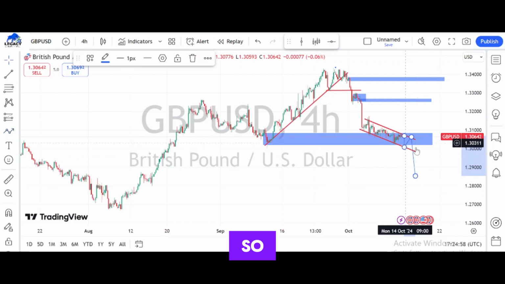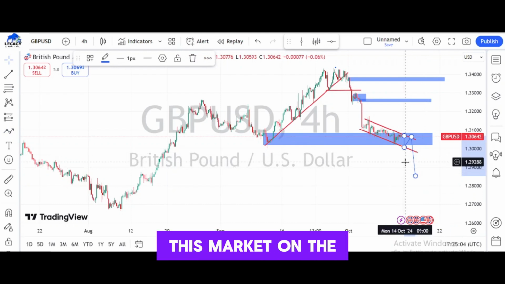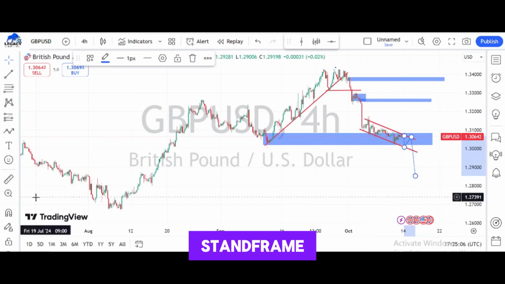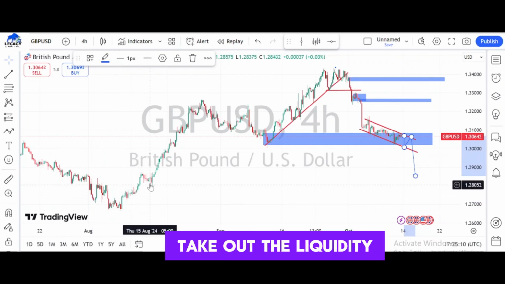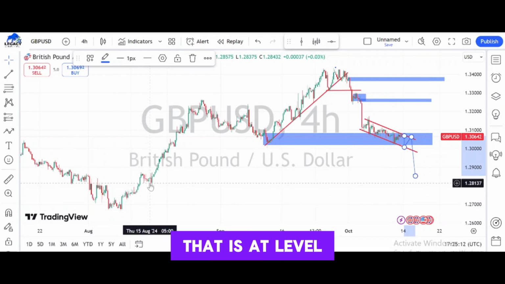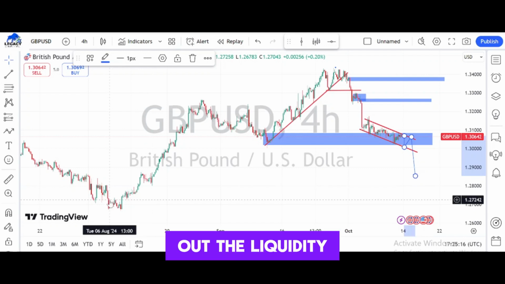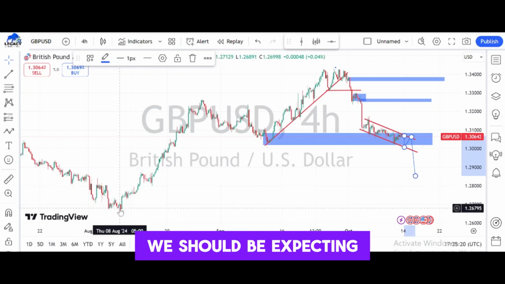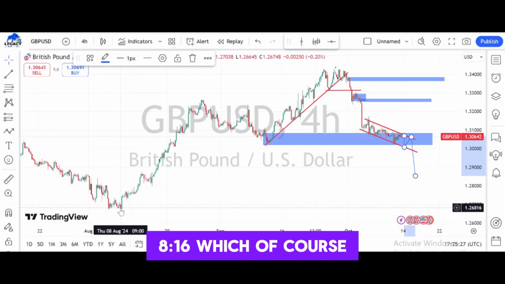So once the market breaks this channel on the 4 hours, it's time for us to enter the market. And if we enter this market on the 4 hours time frame, we should be expecting the market to get down. The market will of course take out the liquidity that is at the level of 1.28137. It will definitely take out the liquidity at the level of 1.27248, and definitely we should be expecting to see a market reaction at the level of 1.26816, which of course is the demand zone.